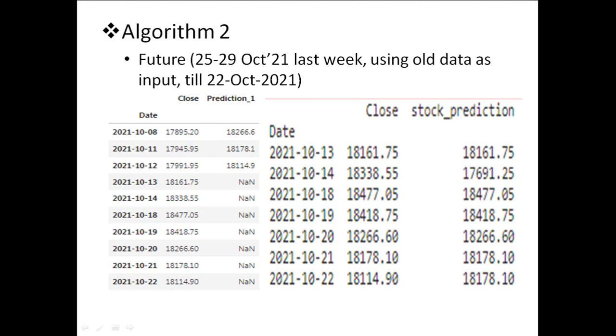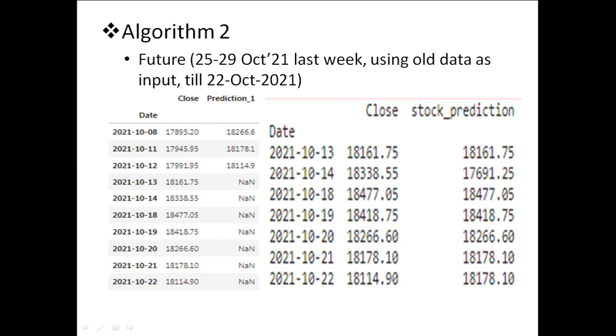So instead of giving data till October 29, we gave data only till October 22nd, and we tried to predict data from 25th to 29th of October, so that we can see what the algorithm will do if data is not available for its prediction, training and testing.